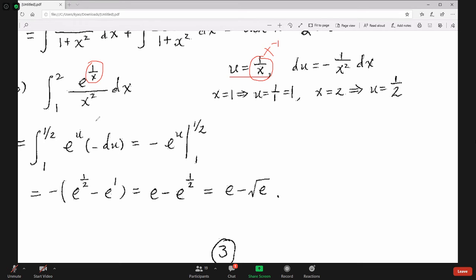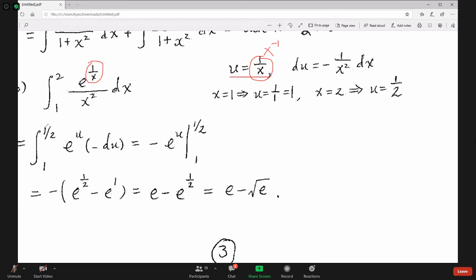Now for the definite integral, you have to change the lower limit and upper limit, remember. So for x equal to 1, what's u? u equals 1 over 1, which is 1. For x equal to 2, what's u? u is 1/2. Now you can write everything in terms of u. So the 1 is the new lower limit, it happens to be the same, but the new upper limit for u is 1/2.